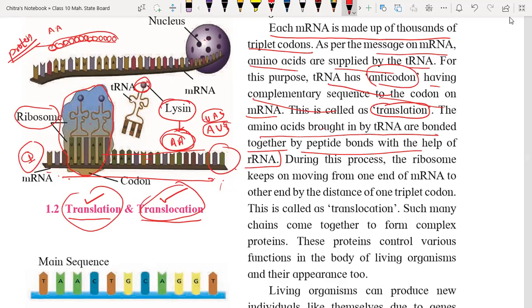Translation and translocation take place simultaneously. As the sequence is read by the tRNA, the ribosomal RNA moves one triplet codon, like here, then here, then here, and then here. Likewise, the ribosomal RNA moves from one end of the mRNA to the other. This process is called translocation.